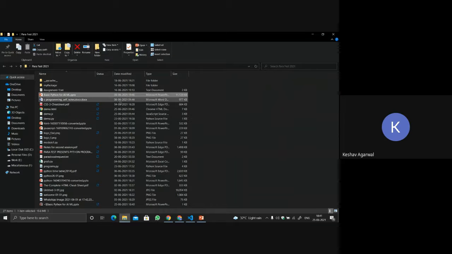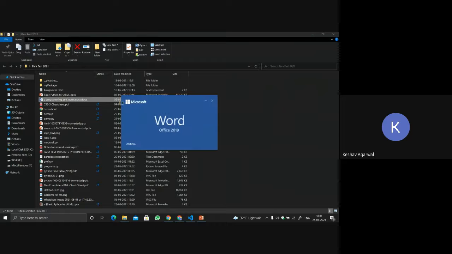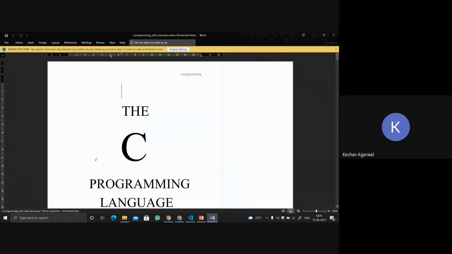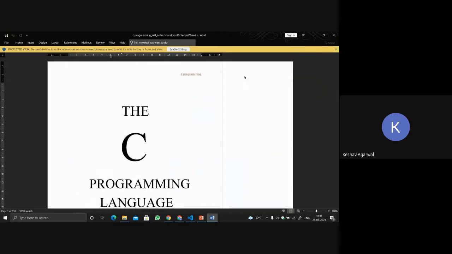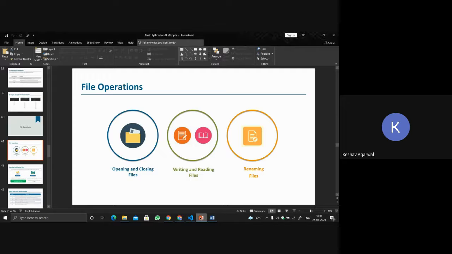Let's say I'm opening this file. This file is getting loaded and then I can read it, right? Similarly, when I have completed all the operations that I want to perform, let's say I wanted to edit this and change it to something else, I edited it, and then after editing, I closed it. So this is what opening and closing a file generally means.